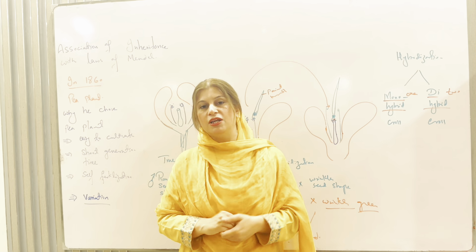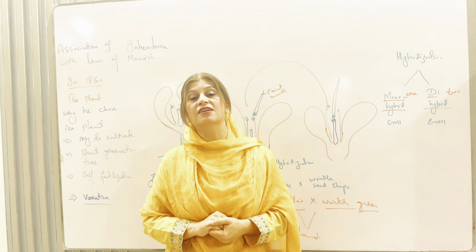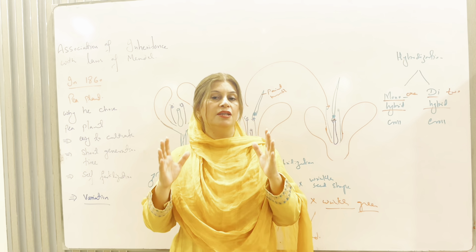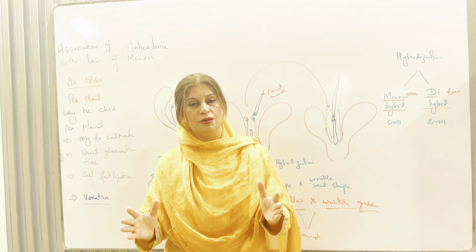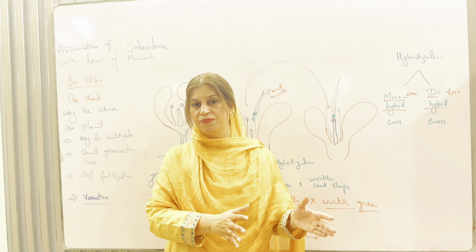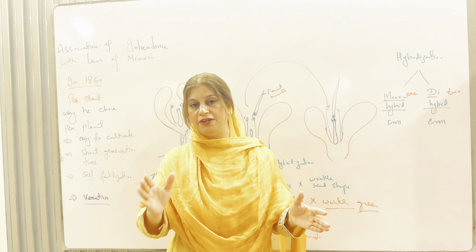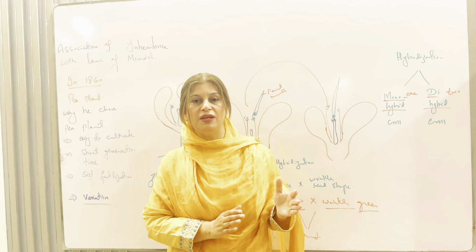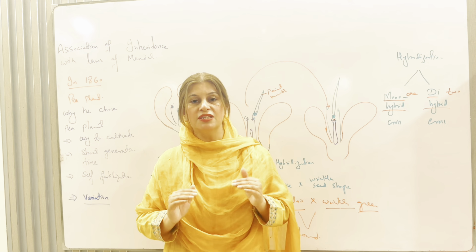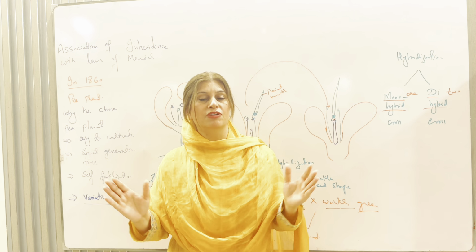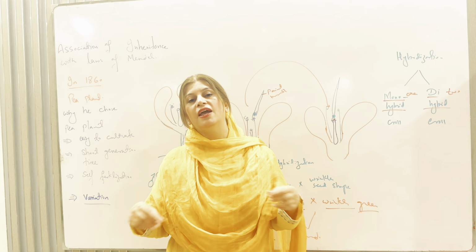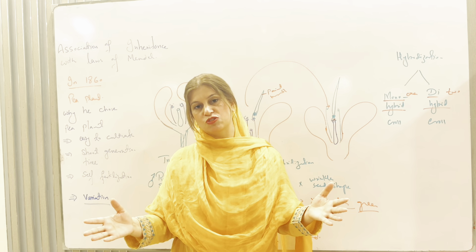Students, look here at what we discussed in today's lecture. We discussed that there is some sort of association between inheritance and the laws of Mendel, the mechanism of inheritance. And Mendel, for this mechanism of inheritance, did a series of experiments on the pea plant.